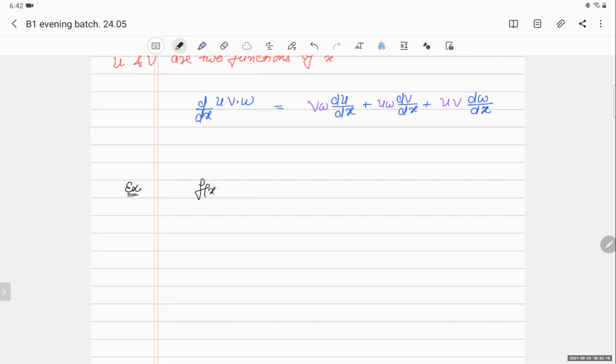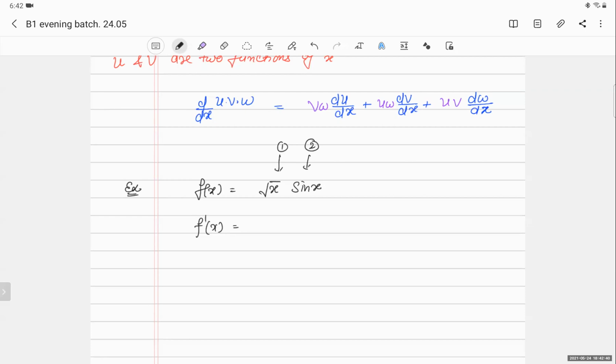Example: suppose I give you root x sin x, and I want to find f dash x. This is my function 1, this is my function 2. I know the individual derivatives of these functions.